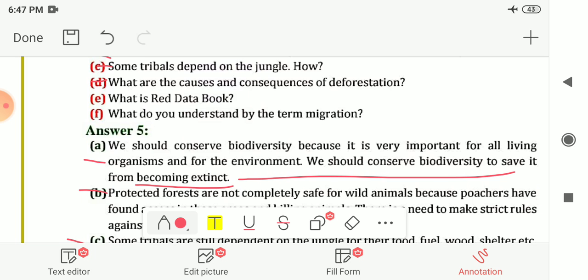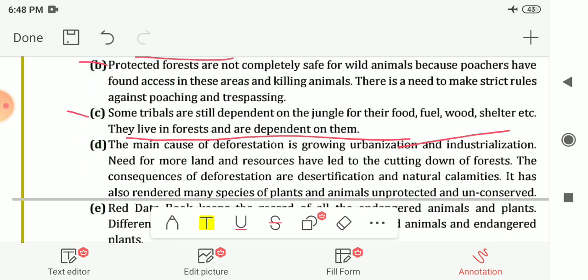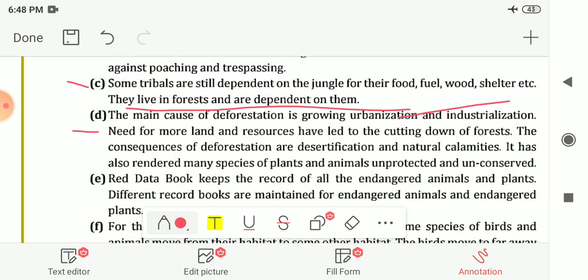Next is what are the causes and consequences of deforestation? So the main cause of deforestation is growing urbanization and industrialization. Industries are increasing and the urbanization area is also increasing, so that is the main cause of deforestation, and we need more land and resources.